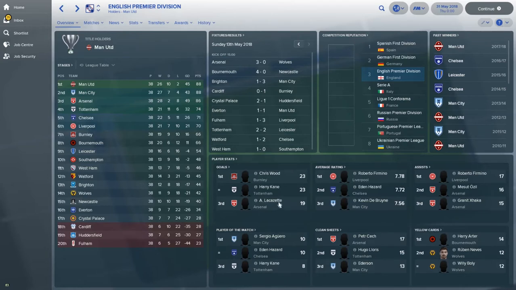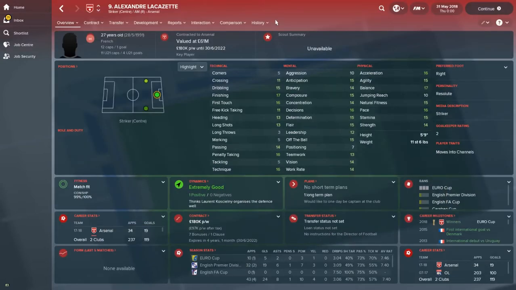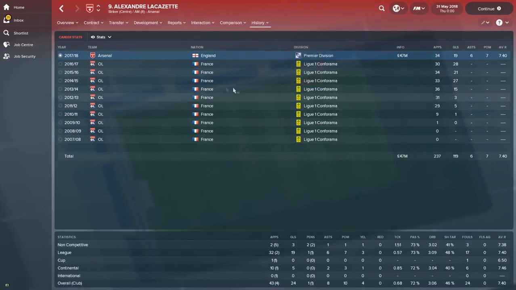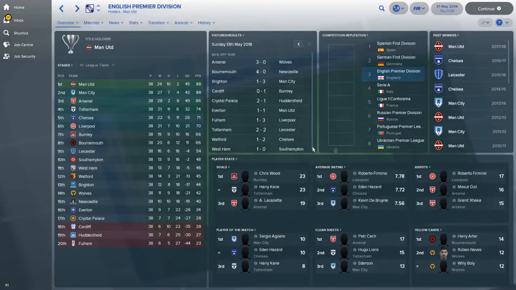And then we've got Lacazette for Arsenal. I'll be happy if he gets 19 goals this season. Like a few more, but he's a bit more of a bit part now with Lacazette there as well. Average rating Firmino, Hazard and De Bruyne. And then we've got assists Firmino, Ozil and Xhaka.